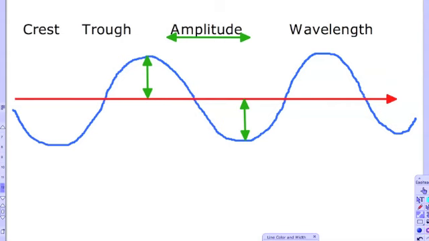Those spots where we are reaching the top and the bottom are known as the crest and the trough. So the crest will be any point where we reach a maximum on our wave, while the trough will be any position that is the bottom of our wave. And there's one more over here.